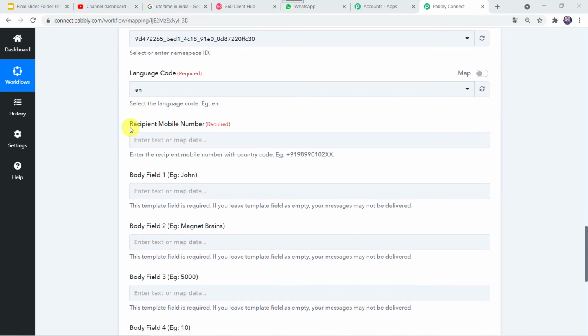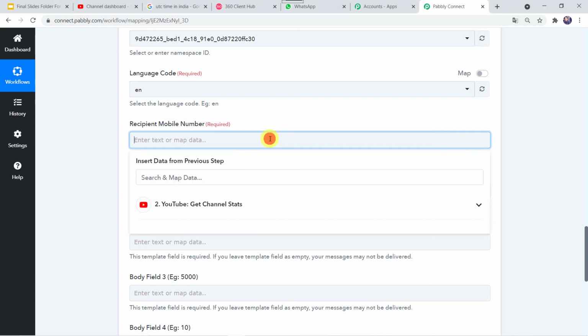Now here we have to give the recipient mobile number. So I'll just give the mobile number. And let us read the instruction also. Enter the recipient mobile number with country code, example, +91 and the mobile number. So as we are in India, we have to add +91 in front of the number. So I'll just add +91 and then I'll just give the mobile number.